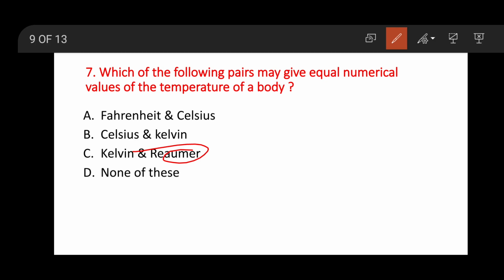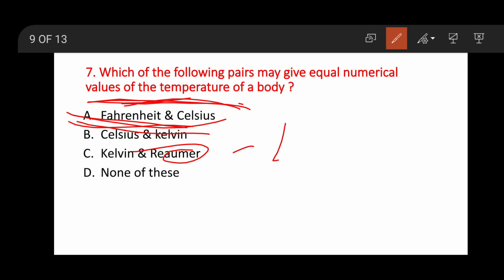Fahrenheit and Celsius scales give equal values: minus 40 degree Celsius is equal to minus 40 degree Fahrenheit. This is the right answer. In the Celsius and Fahrenheit scales we get equal numerical values of the temperature of a body.